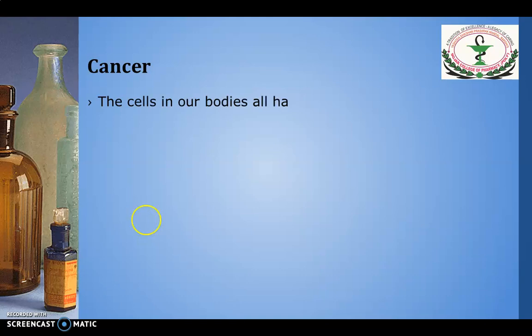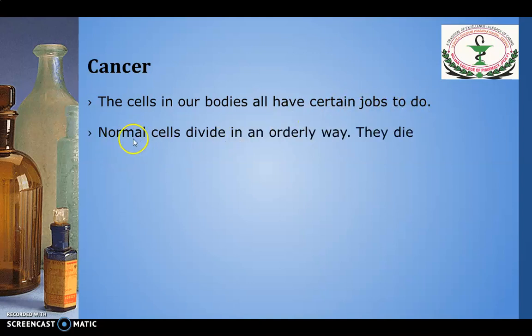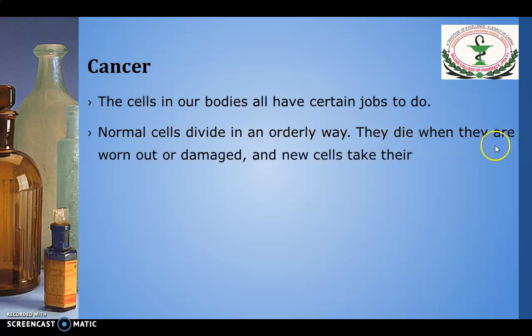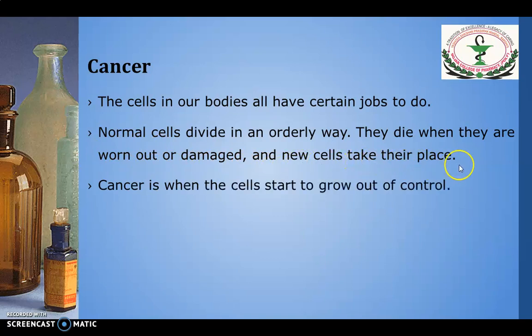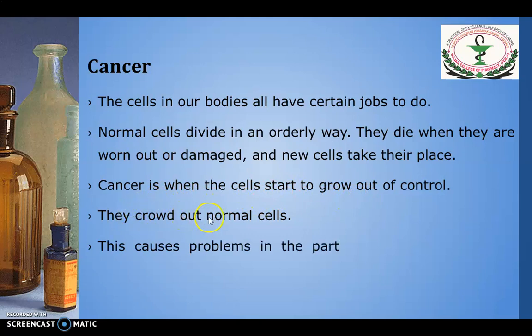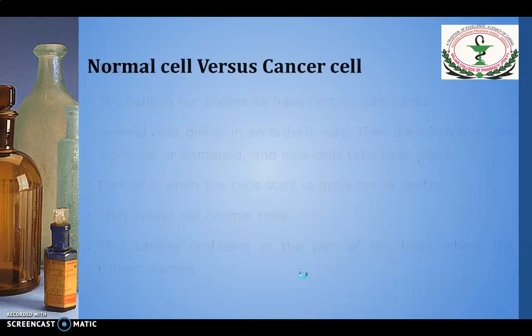The cells in our body all have certain jobs to do. Normal cells divide in an orderly way. They die when they are worn out or damaged, and new cells take their place. Cancer is when the cells start to grow out of control. They crowd out normal cells, and this causes problems in the part of the body where the cancer started.